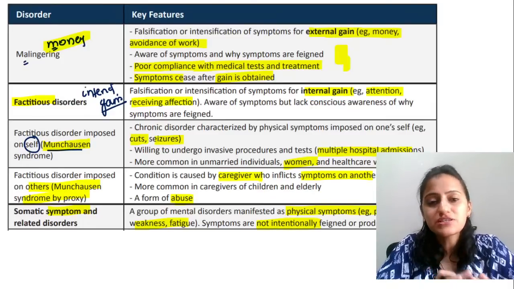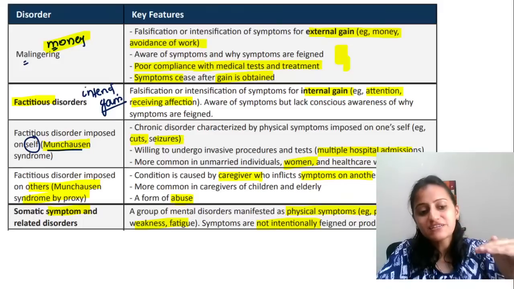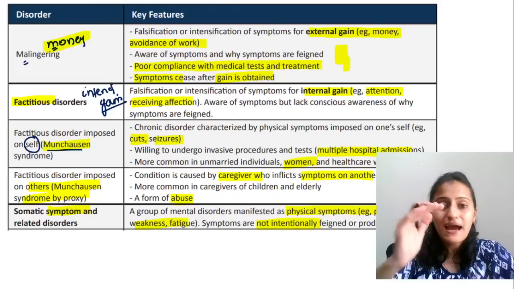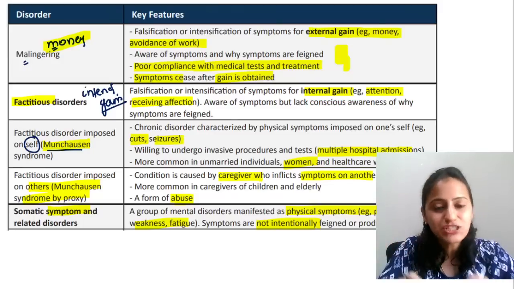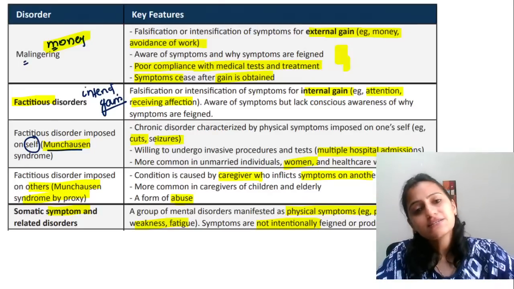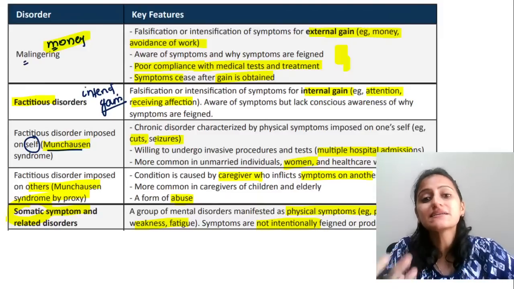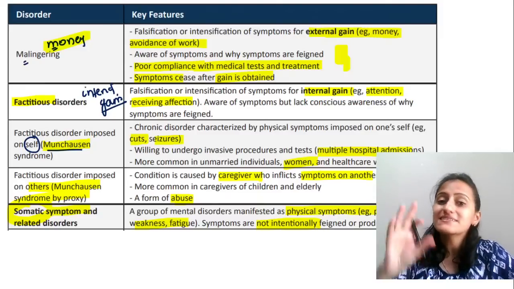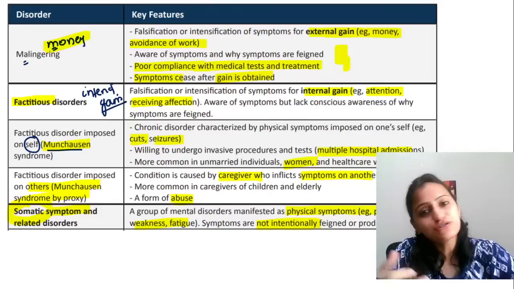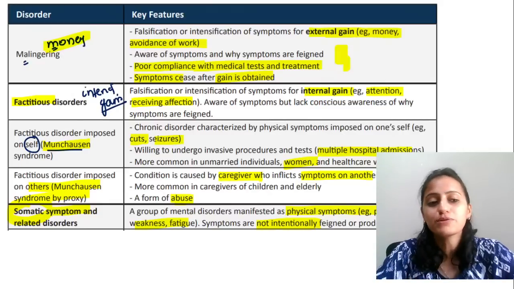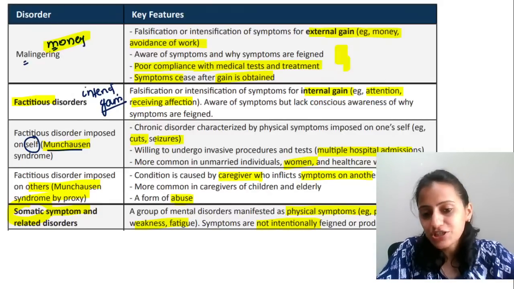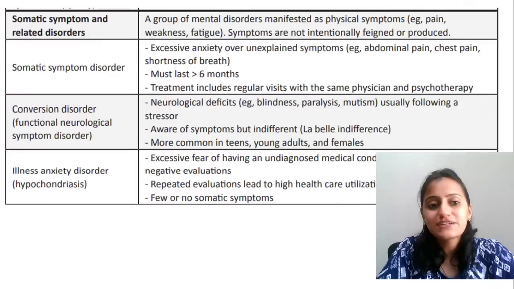This is a major difference between malingering, factitious, and somatic symptom. In malingering and factitious there is an intention, external gain or internal gain. In somatic symptoms, the symptoms are body-related, but there is no intention to get money, or a day off from work, or attention. So they are not intentionally produced.